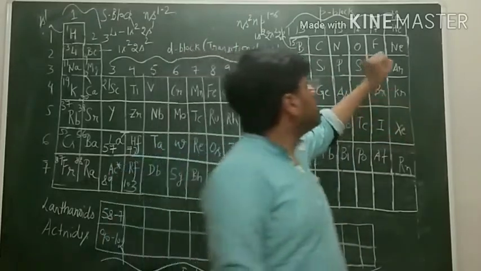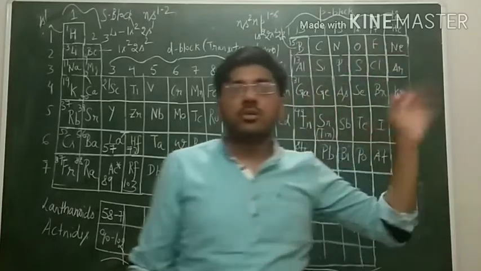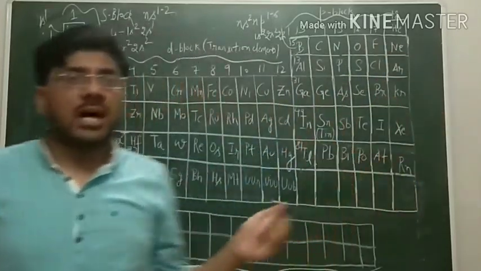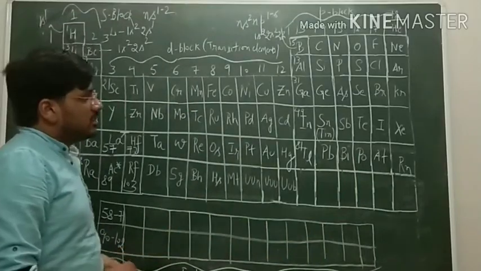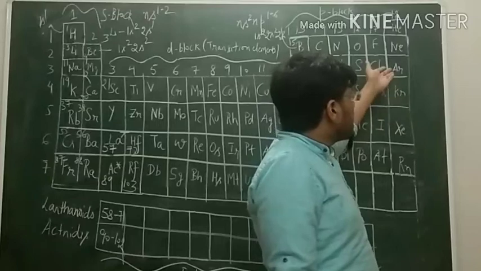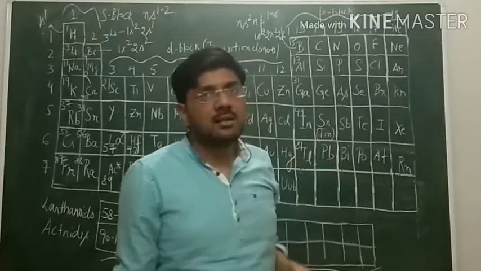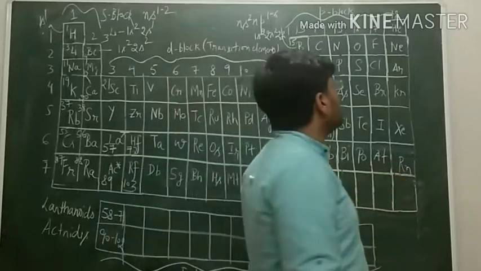Group number 17 elements are called halogens, meaning salt producers. We all know NaCl, which is the common salt. So these are salt forming. KBr, potassium bromide, is also a salt. So these are known as the salt forming elements, that is the halogens.